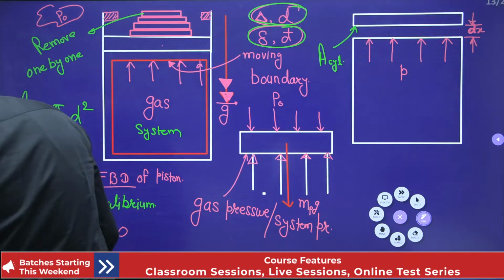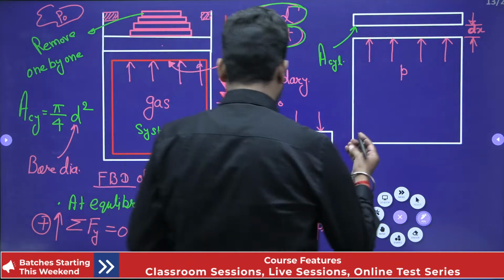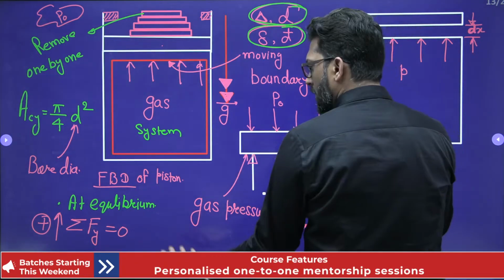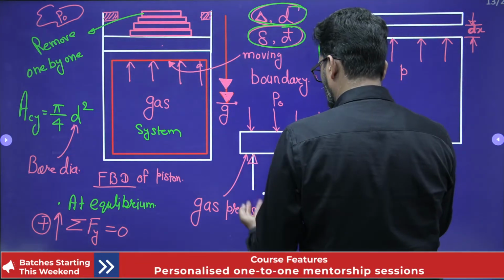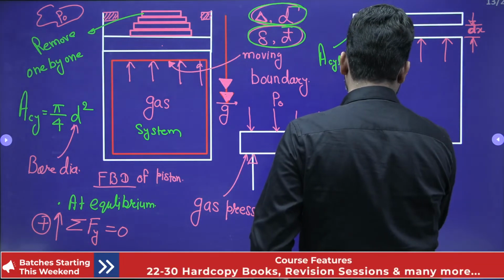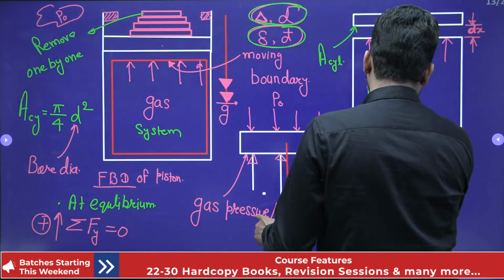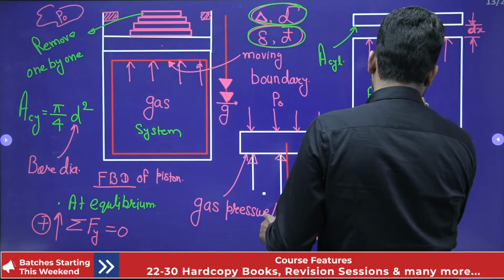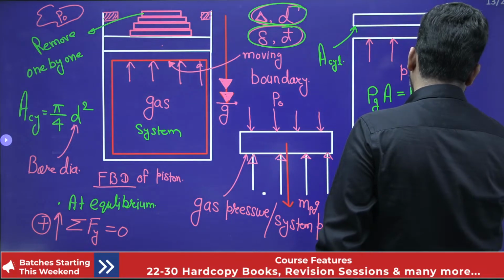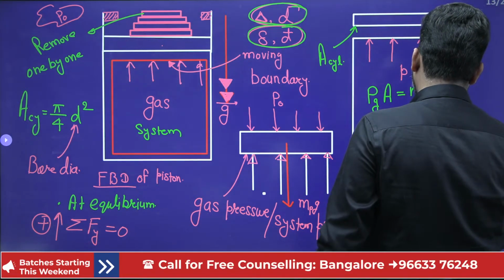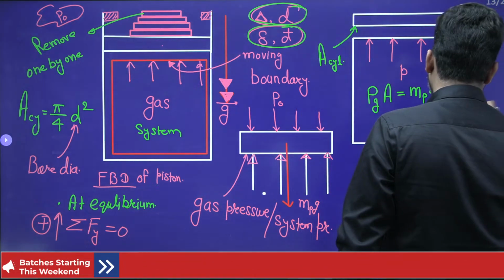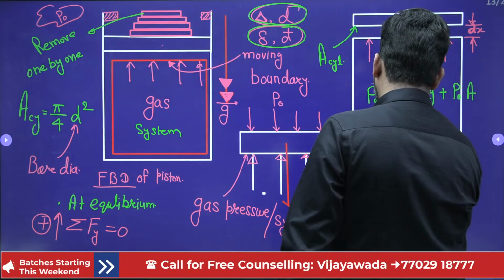So what is the force balance? The force balance is like this. P, the gas pressure, into the cross section of the cylinder is equal to the mass of the piston into g plus the atmospheric pressure force, P naught into A. So what is the pressure of the gas?